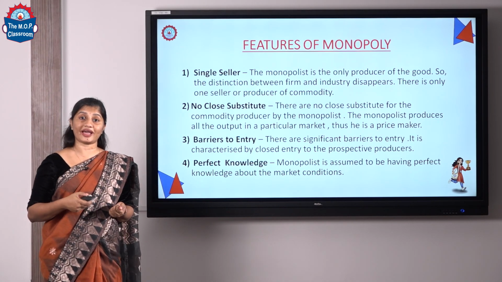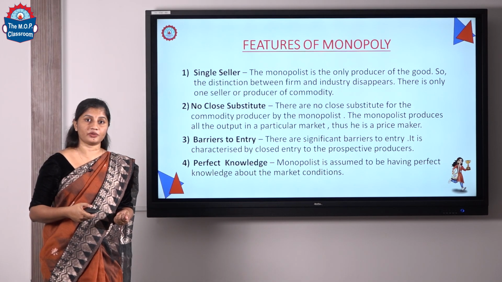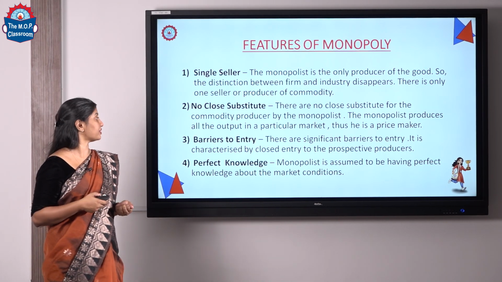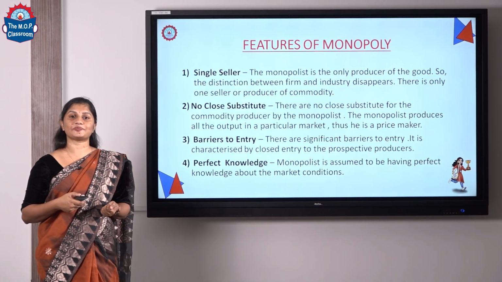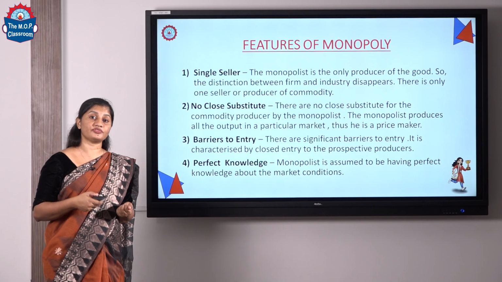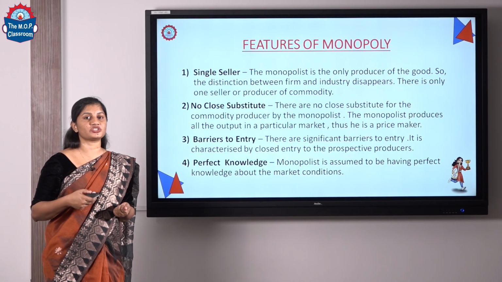And third one, barriers to entry, which means there exist legal barriers and many permit regulations in the market to enter into a monopoly market. Then the last feature is perfect knowledge. Monopoly has perfect knowledge about the market. If any change is going to happen in the economy, they can predict the change.